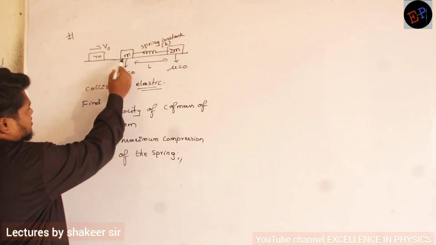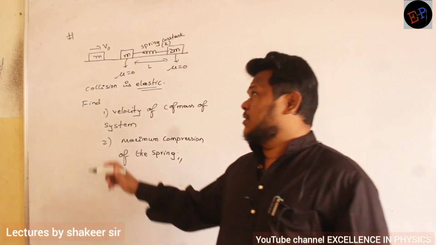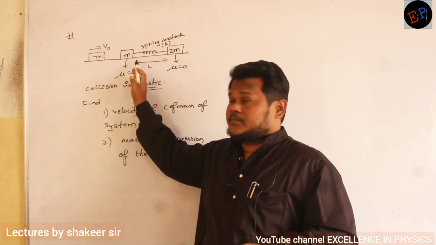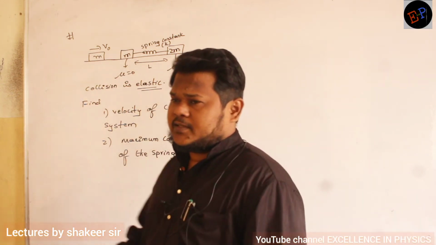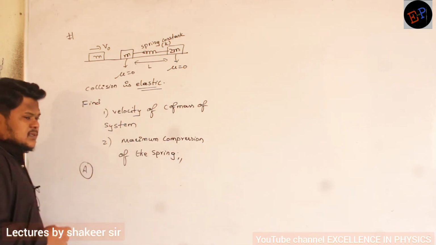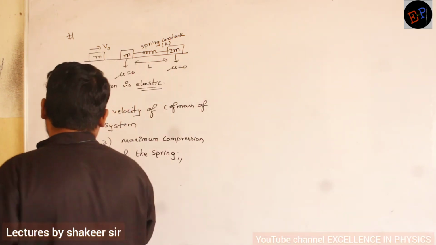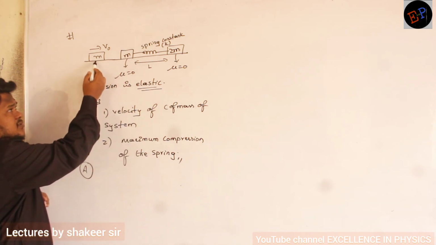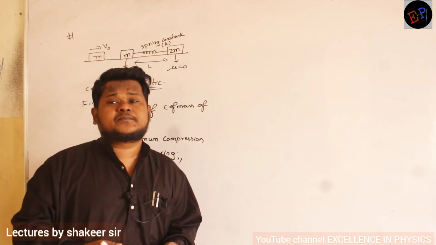If this mass comes and strikes this mass, can you say what happens immediately? This is a body of mass m. This is also a body of mass m. The collision is elastic. What do you understand? We have studied some cases previously. So this is also one of the cases. Can you identify that case? If the masses are the same, this is mass m, this is also mass m, if they collide elastically, then what will happen?